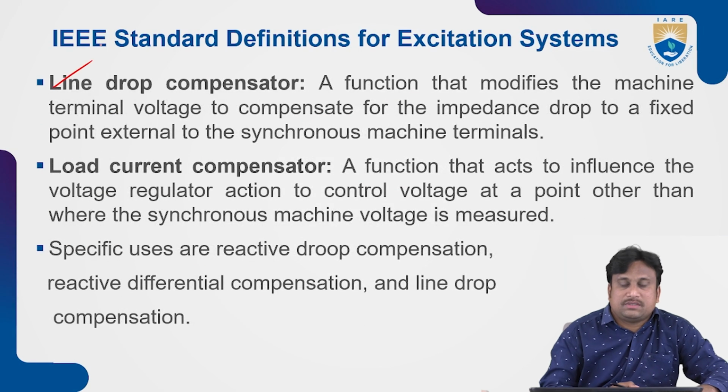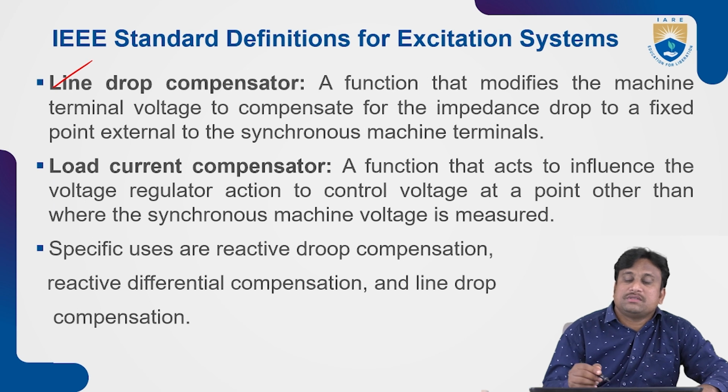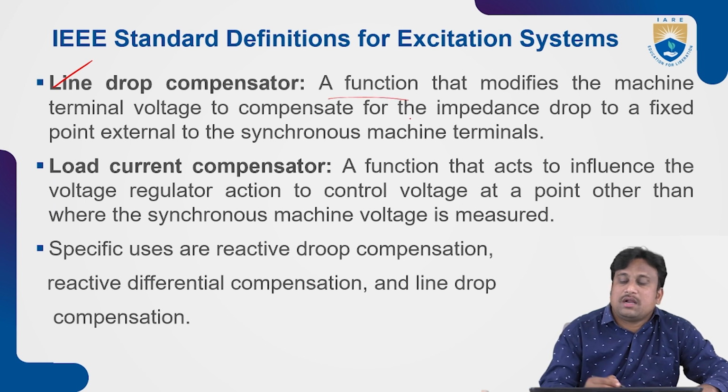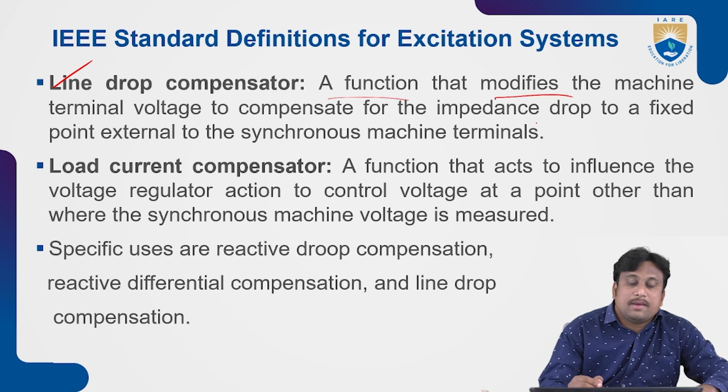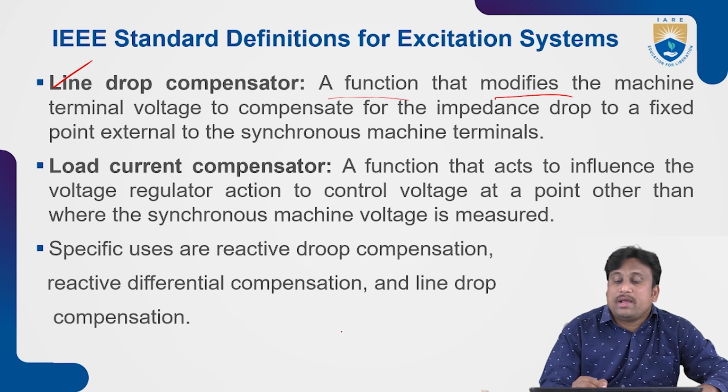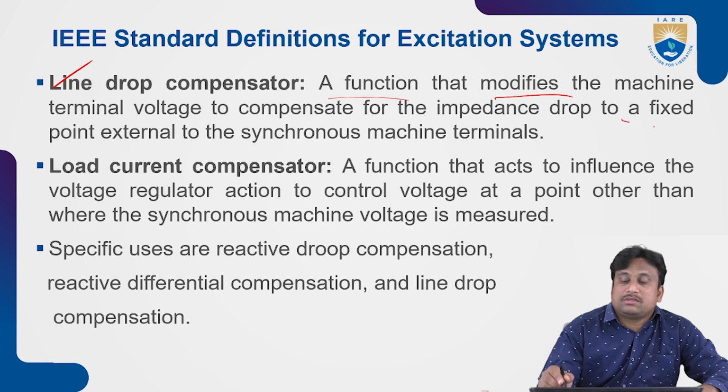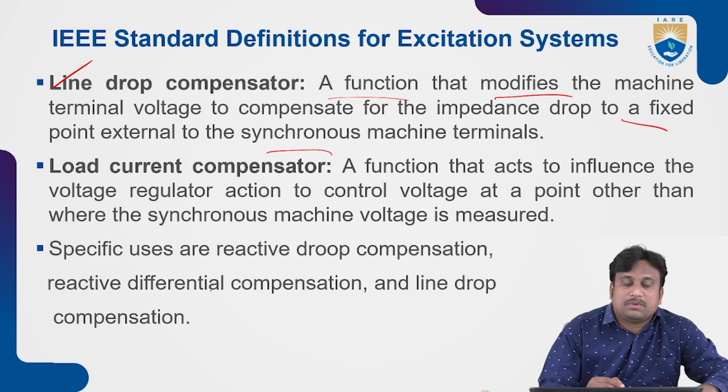Line drop compensator. What does a line drop compensator mean? It is a function that usually modifies the machine terminal voltage to compensate for the impedance drop to a fixed point external to the synchronous machine terminals.